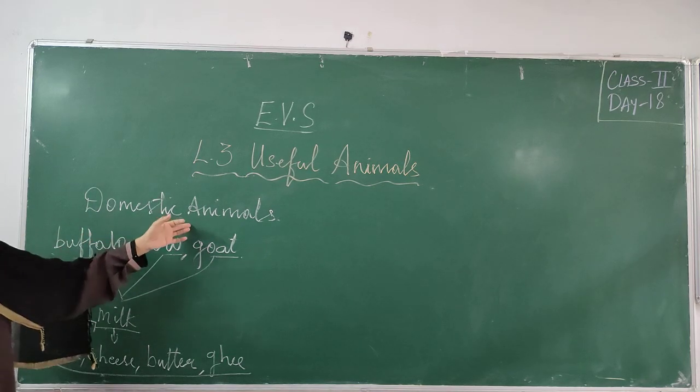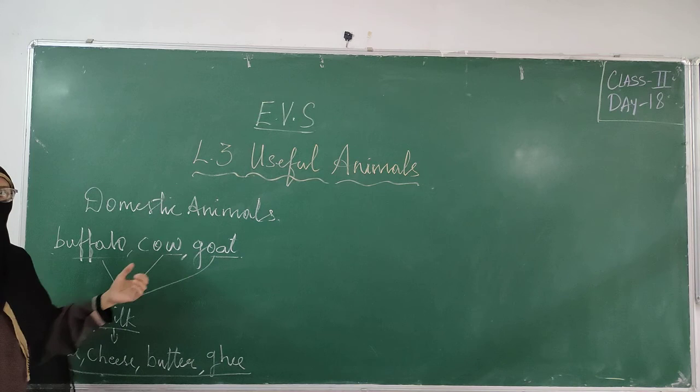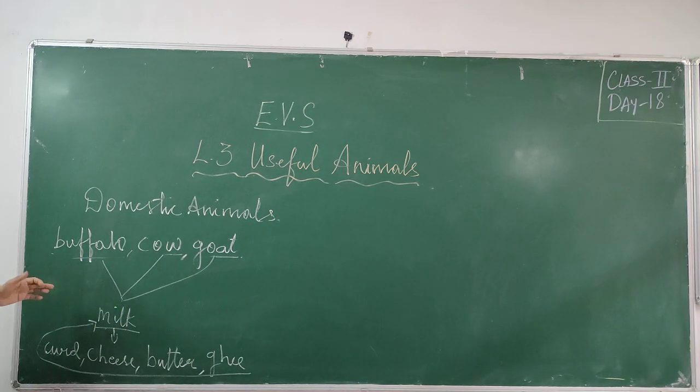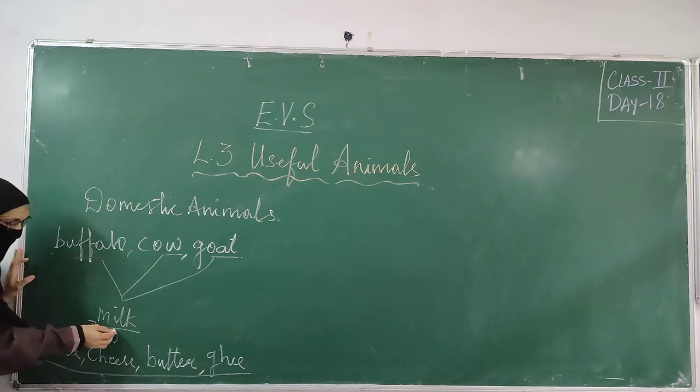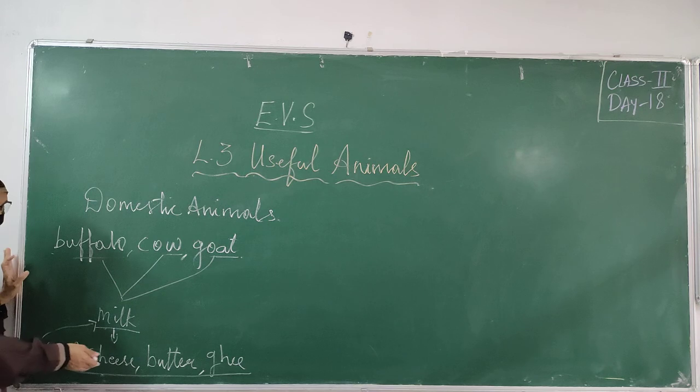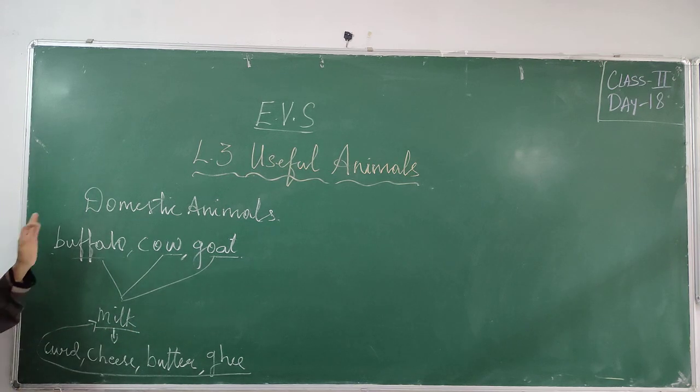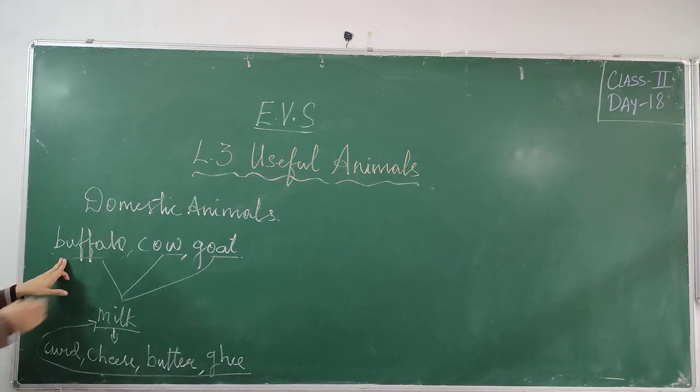So domestic animals like buffalo, cow, goat are useful to us. How are they useful to us? They give us milk. Besides drinking the milk, we also make many products from this milk, like curd, cheese, butter, ghee. In this way, these animals are useful to us.